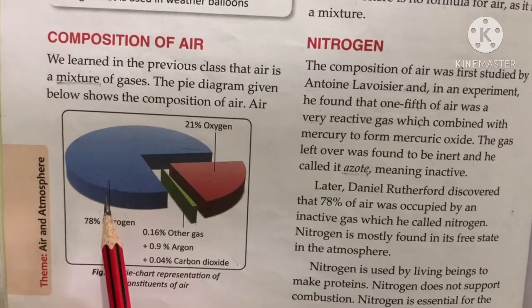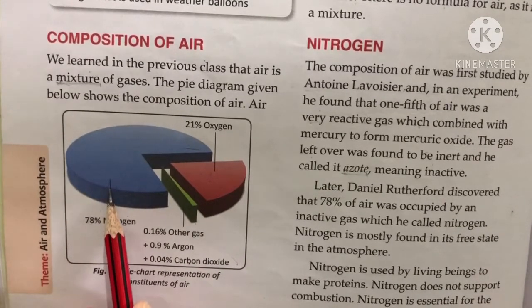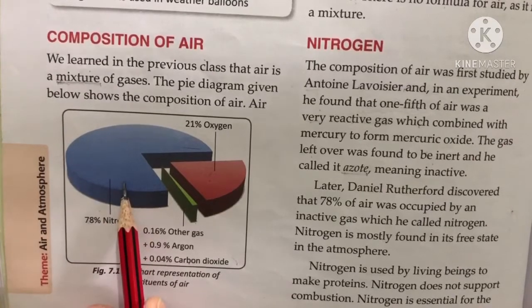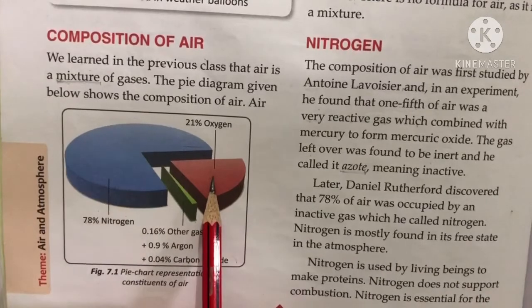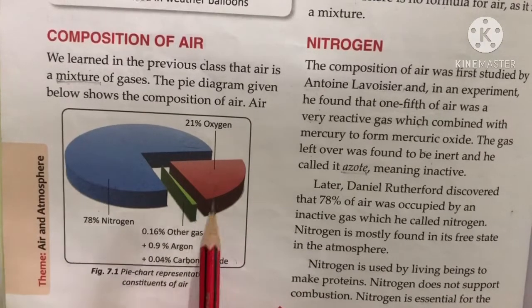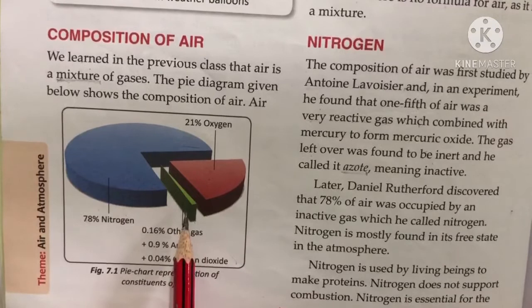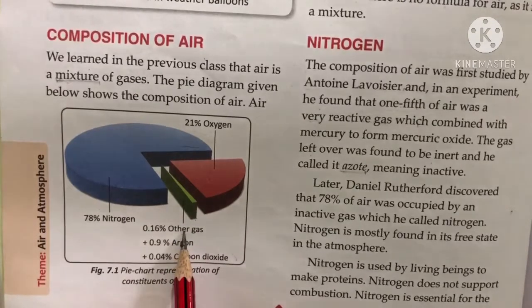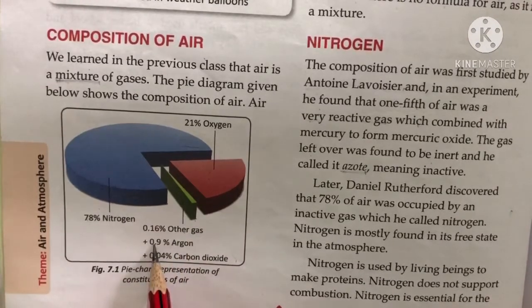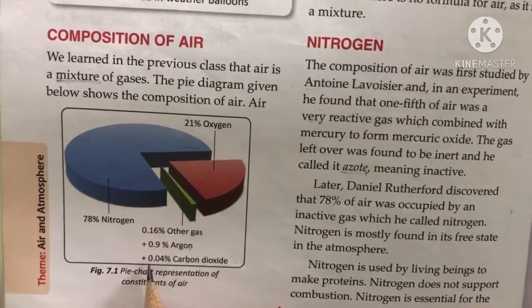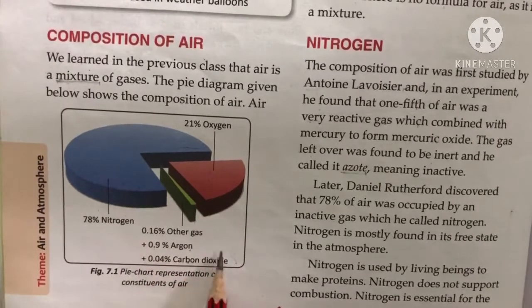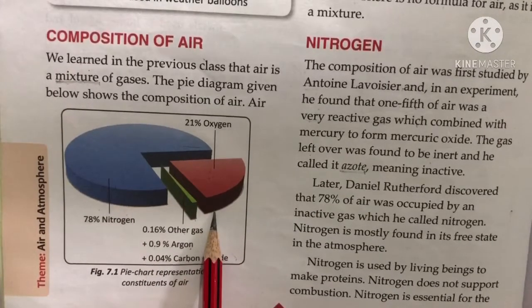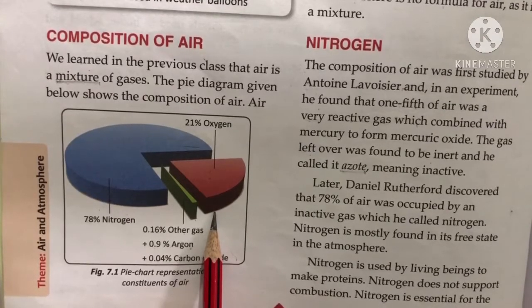So this is the major component of our air, that it contains 78% of nitrogen, then 21% of oxygen, then 0.16% of other gases, and 0.9% of argon, and 0.04% of carbon dioxide. So these gases are present in this amount. So we can say that air is a mixture of gases.